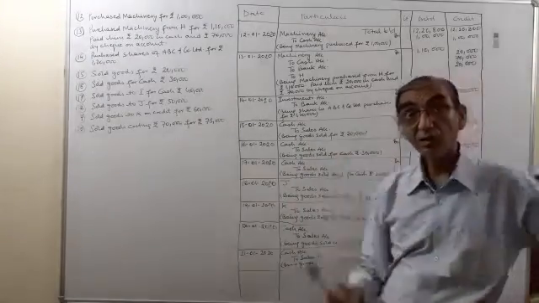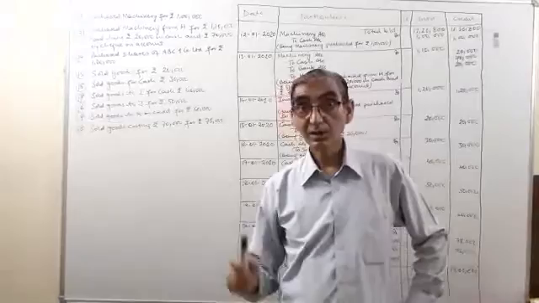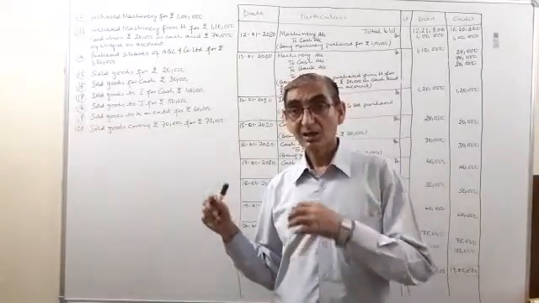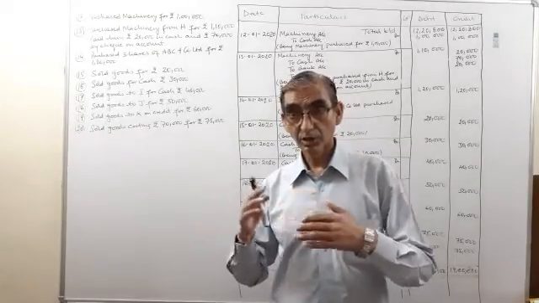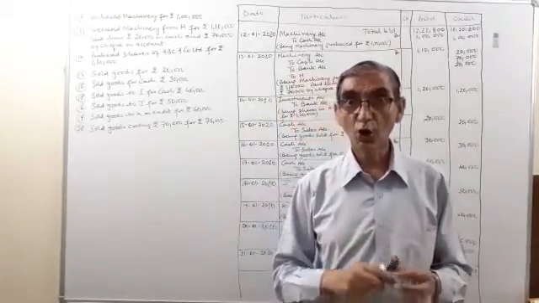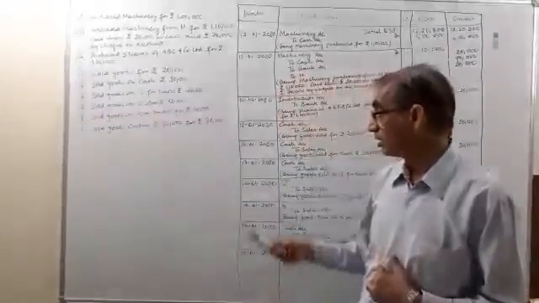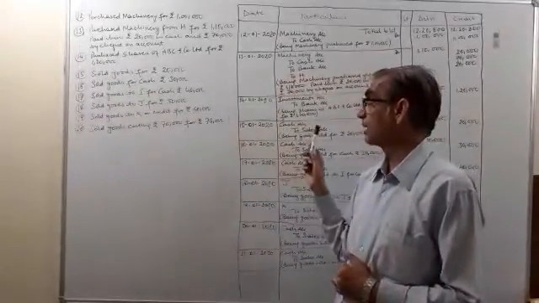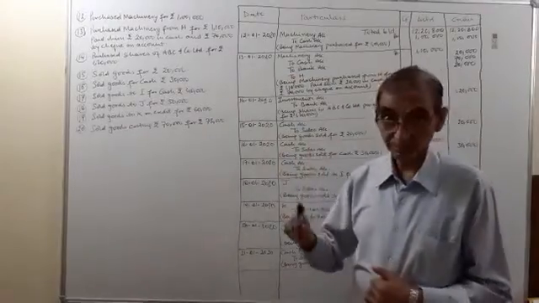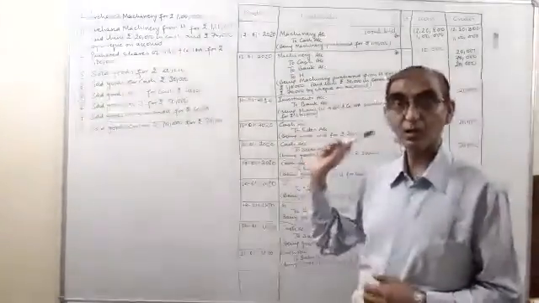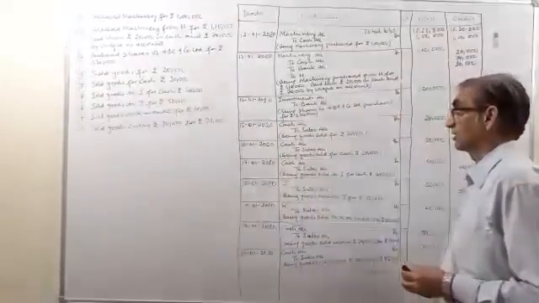Now in case of investments, whenever we are purchasing securities, either they are your government securities or your corporate securities of any company, the payment will be made or received by check. So bank account will be taken into consideration.